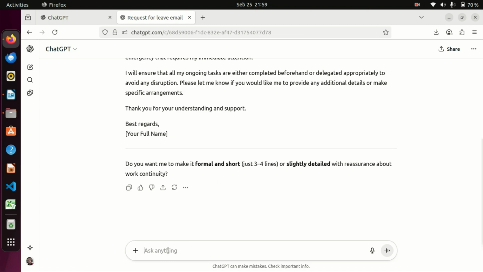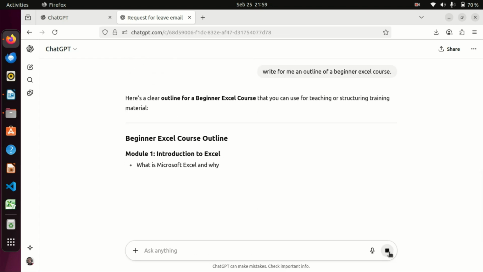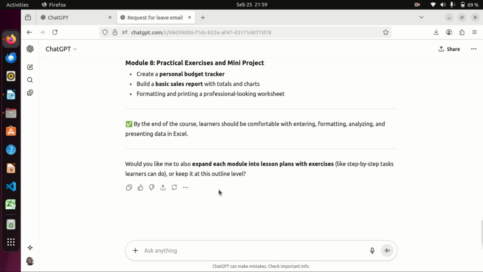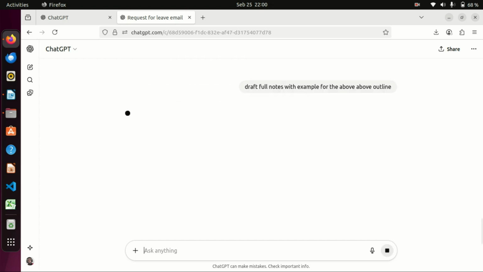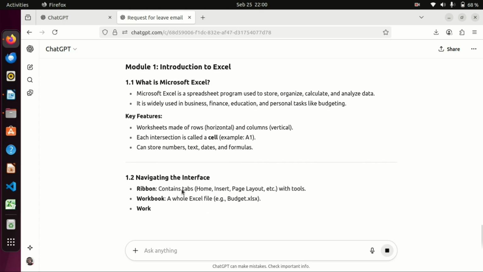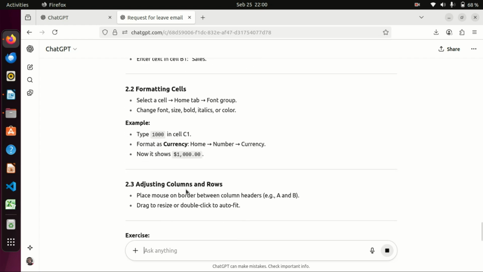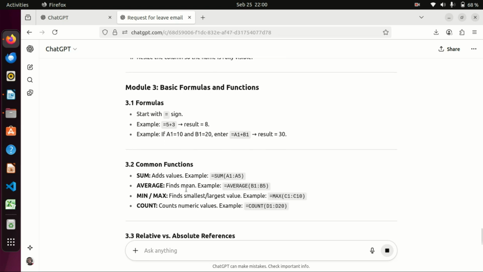An example, let us say we want to create a beginner Excel course. We shall come to AI and say, write for me an outline for a beginner Excel course. So let us now search this. It will generate this. Okay, after generating this, we can follow up with a question and say draft full notes with examples for the above outline. It will search through, then write all this all the way up to the last module. Then you can simply copy and paste it somewhere else.